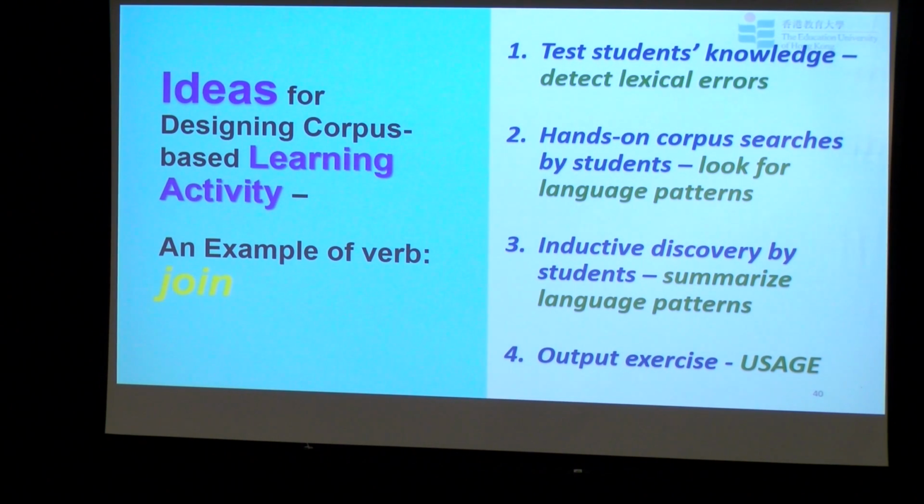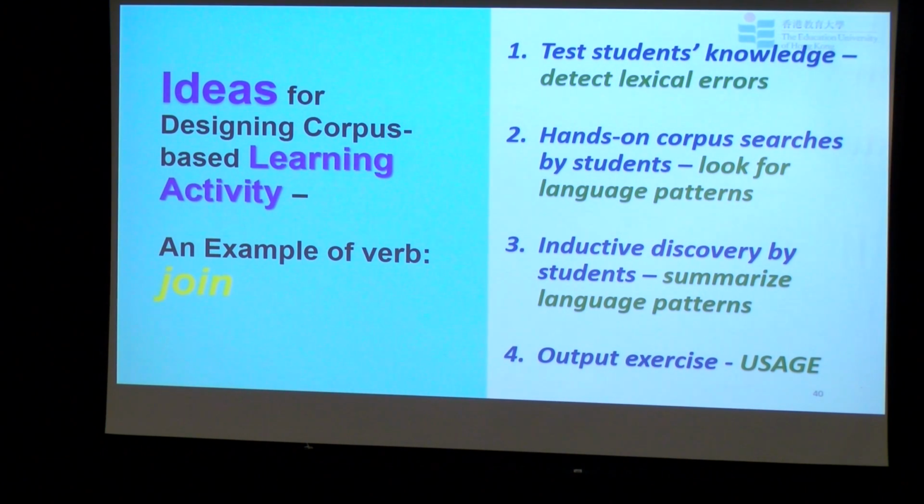The first stage is we can test students' knowledge. We try to identify the knowledge gap. We can do some quick test with the students and see whether they have mastered that language form or not, to find out the language gap.